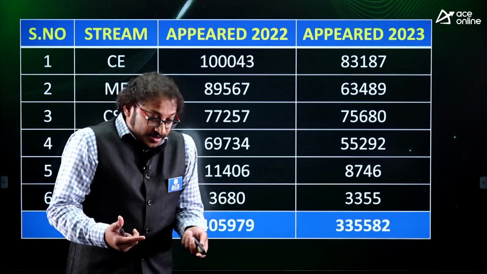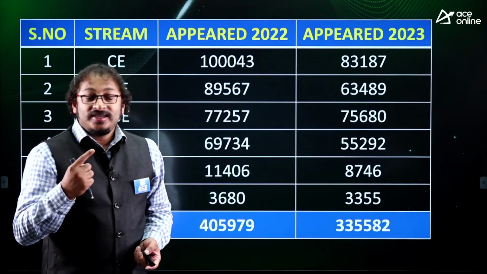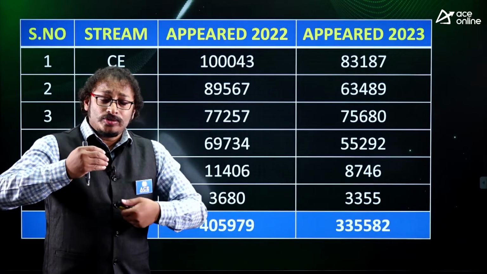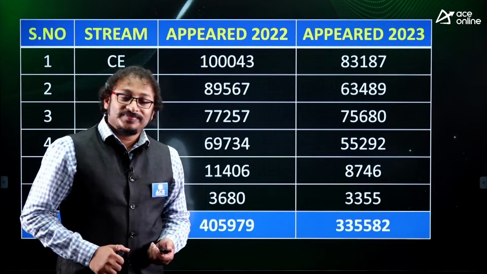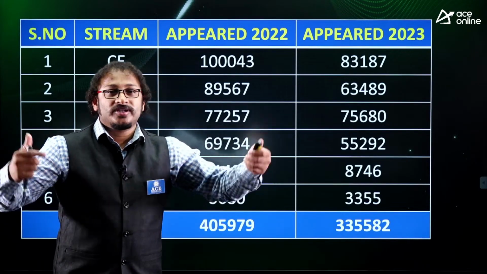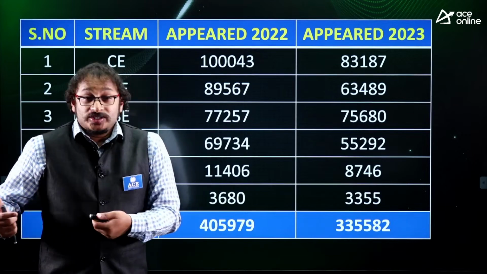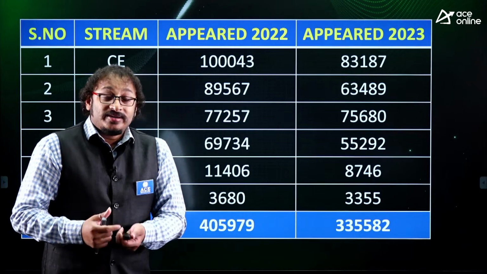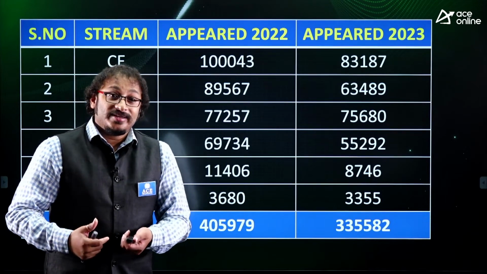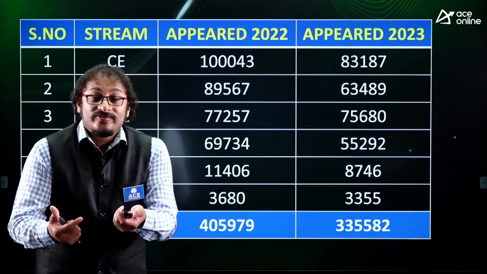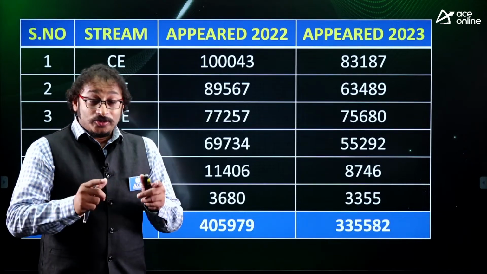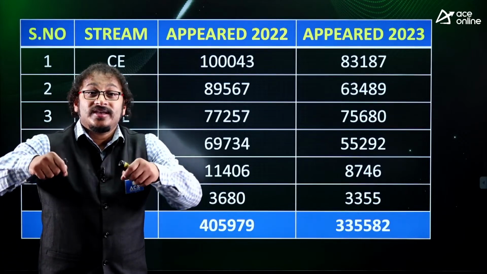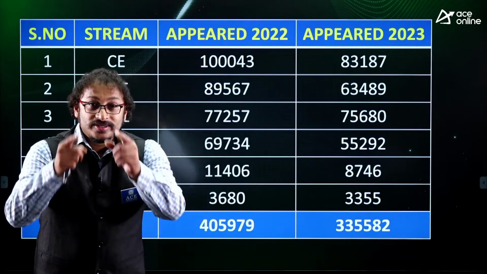Why, sir? Why are the students dropping? The first problem is that the students taking the course of electronics and communication came down, right? Many students are giving the highest priority to computer science, technical courses like AI, ML, data sciences. So the students entering into electrical, civil, mechanical, or electronics and communication have fallen down like anything. And this may not be good for universities, but this is a lucky point for you guys.